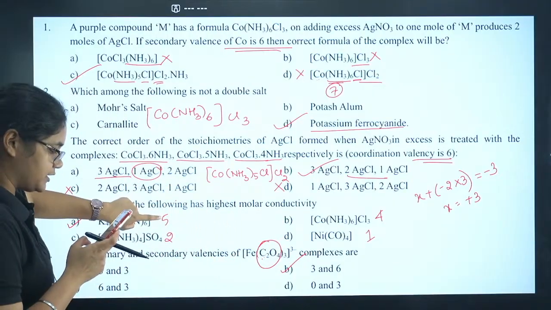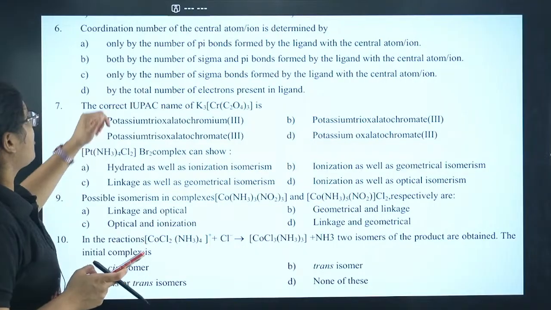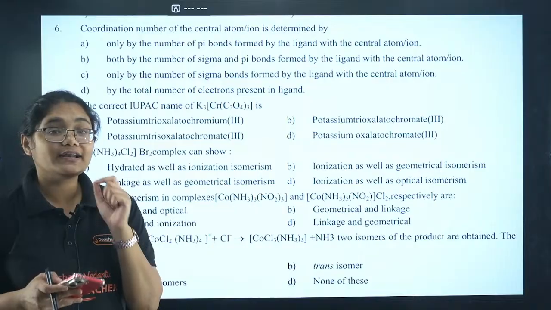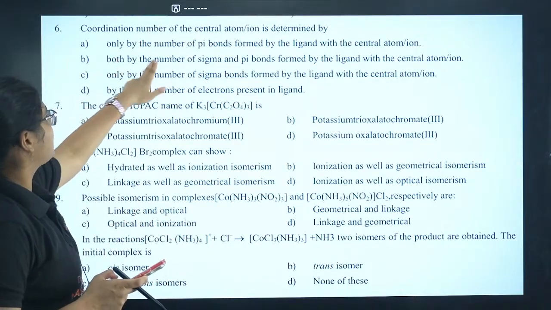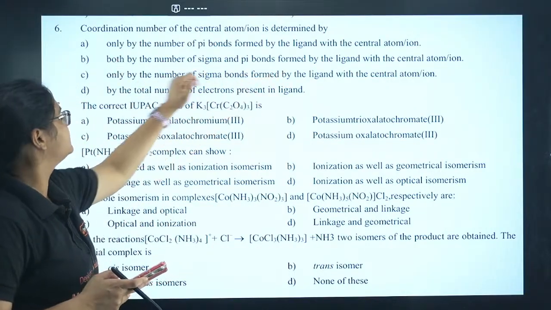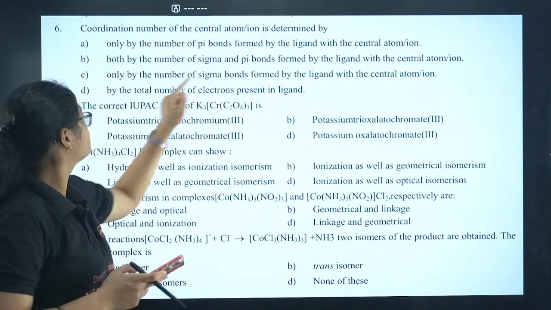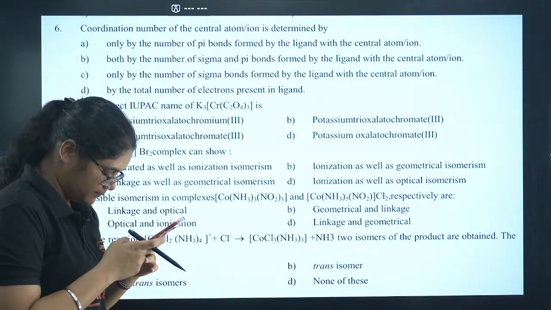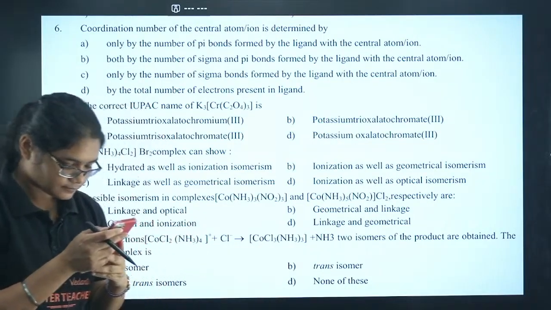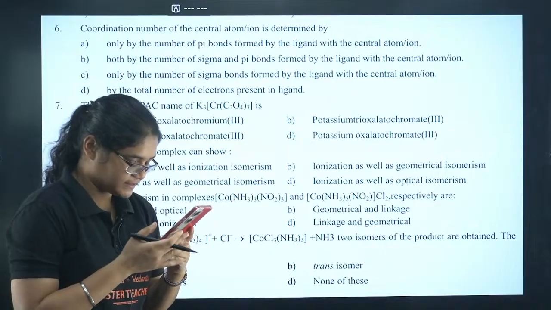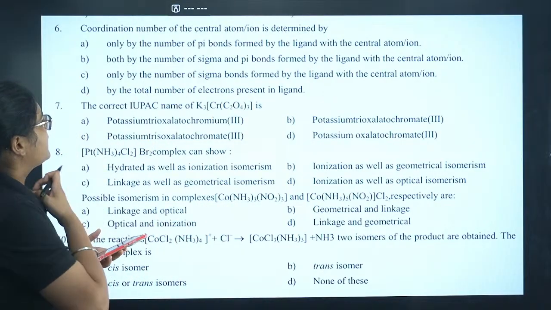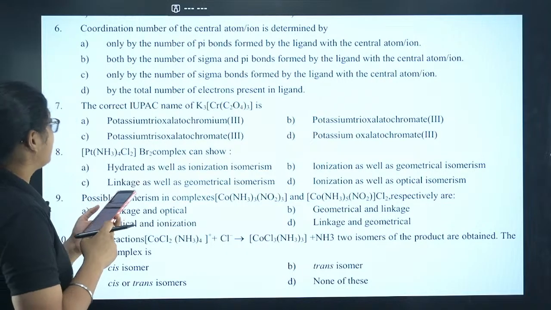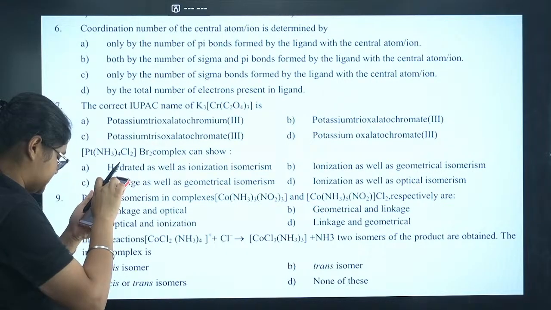Moving to the next question, question number 6 here. Coordination number of the central metal atom or ion is determined by: only by the number of pi bonds formed by the ligands, both by the sigma and pi bonds, only by the number of sigma bonds, or the total number of electrons present in the ligand. Prakriti is saying she has understood. Let's see question number 6. All of you please answer.